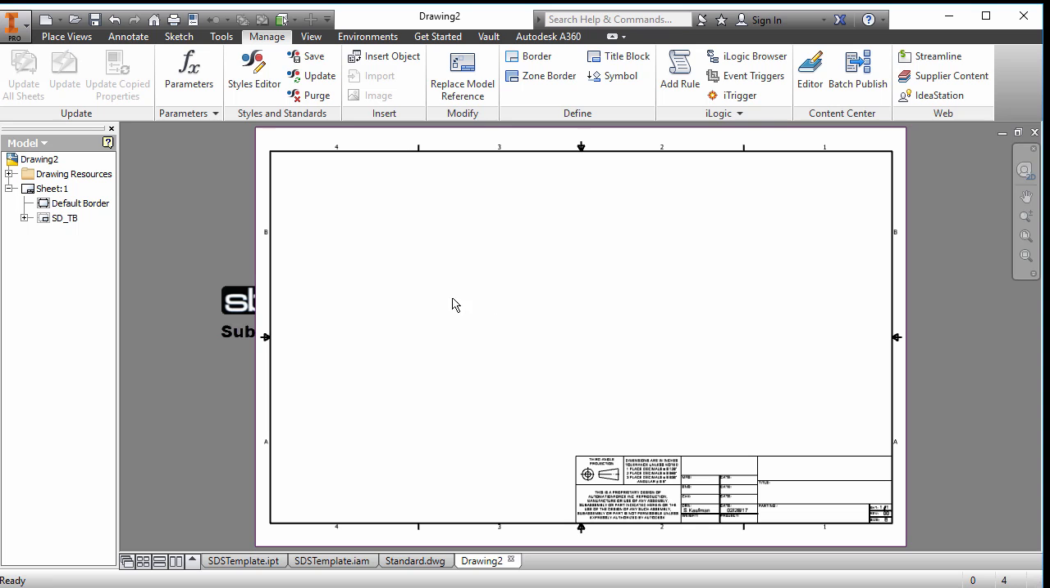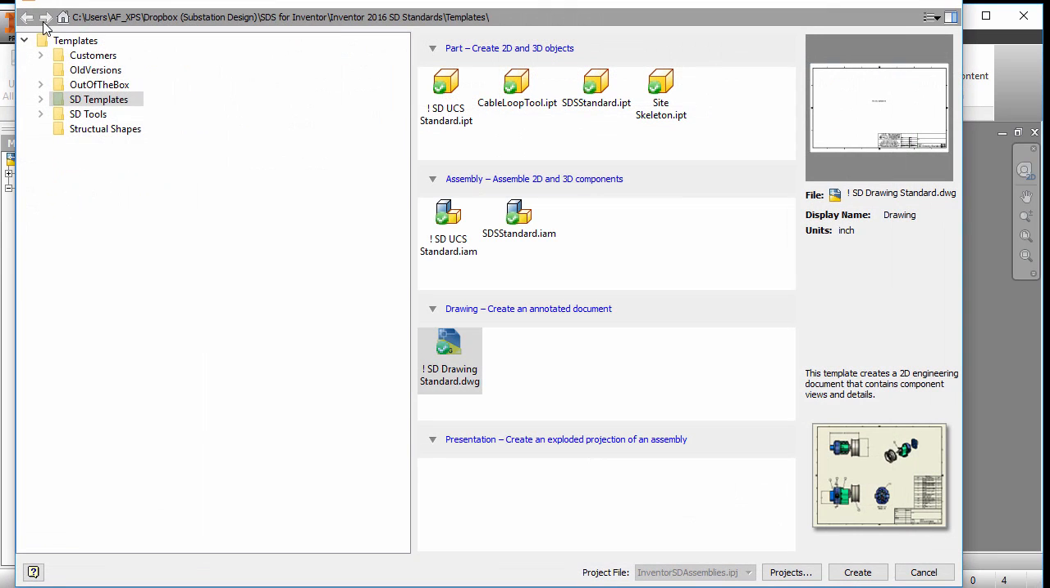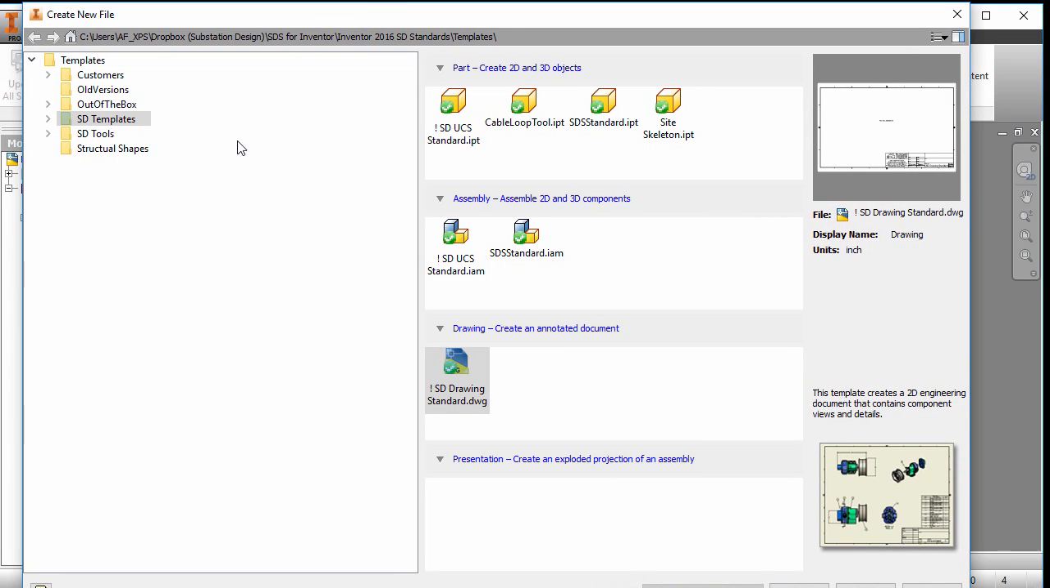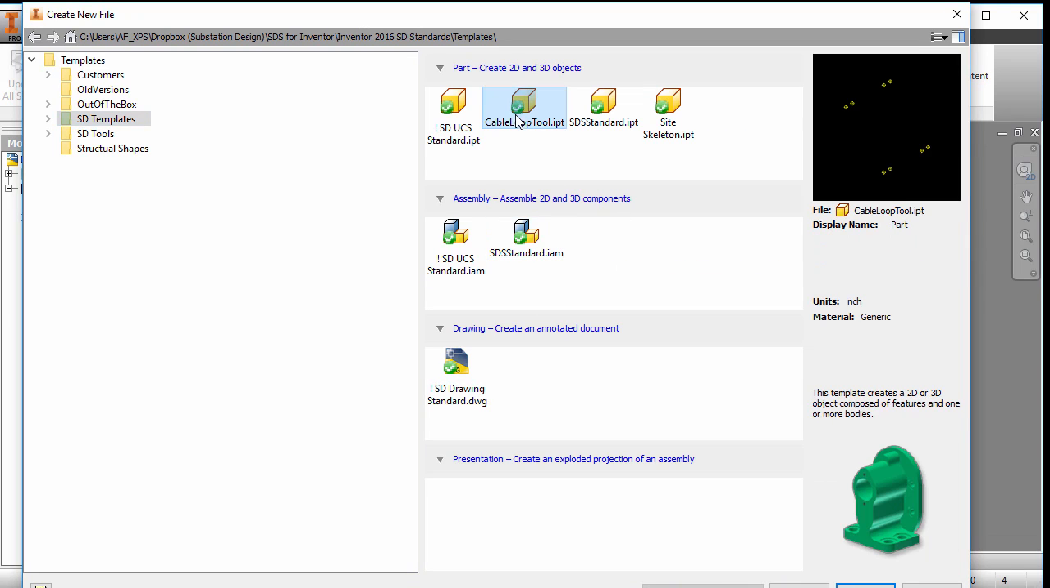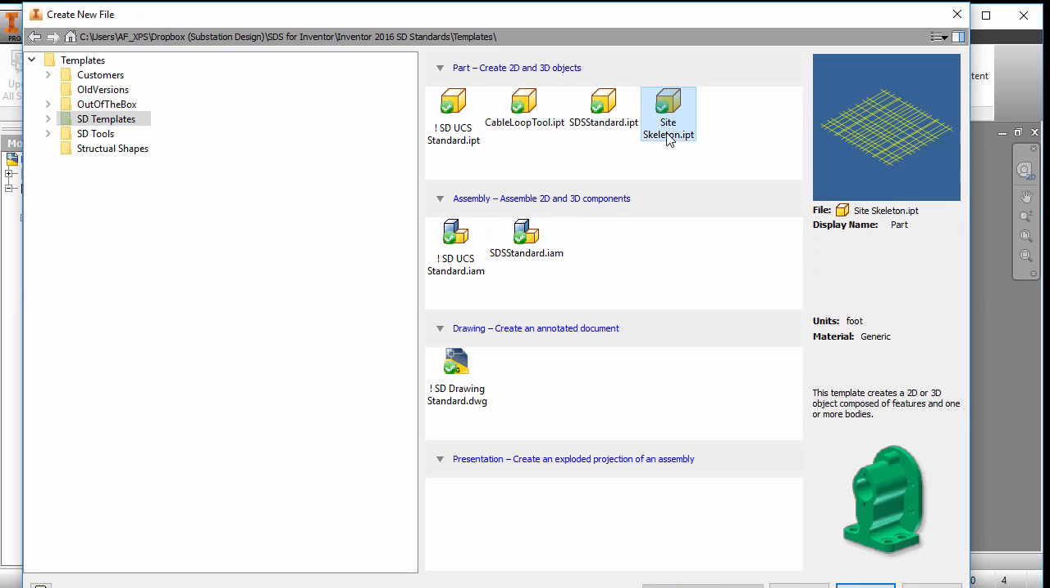If you want to go further and you look at what I have for templates in here, I have the templates. These are my bare bone templates. I have a cable loop tool, I have a site skeleton template, and this is where I build from. But I go further than that.